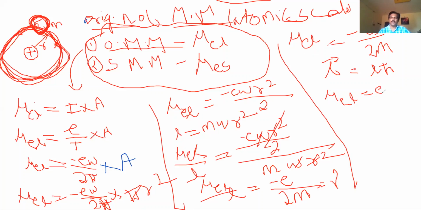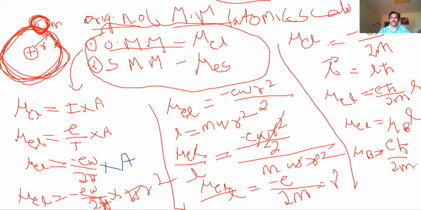So e into h bar by 2m into L. This mu L is equal to minus e h bar by 2m into L, which you write as mu B into L, where mu B, if you take the magnitude, there is no minus, is e h bar by 2m.